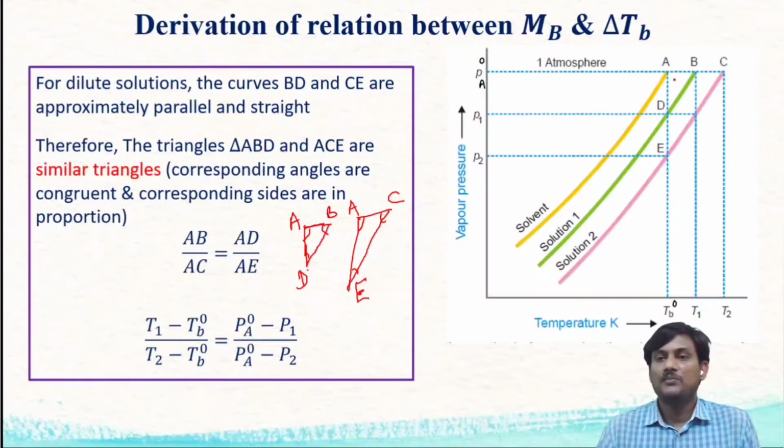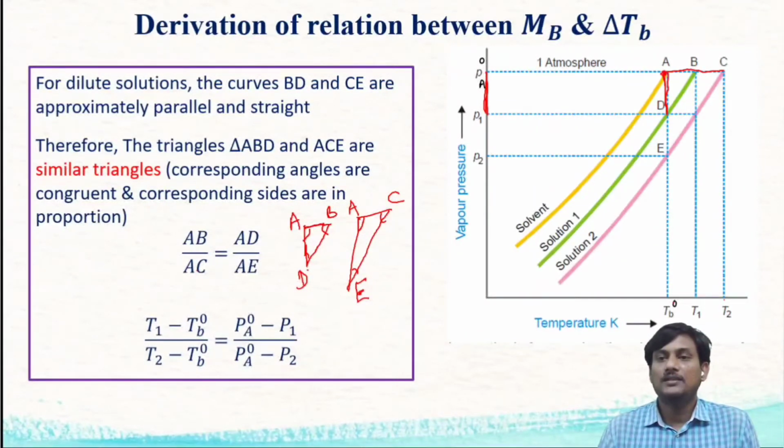Here AB is the boiling point difference between solution 1, that is T1, and pure solvent Tb0. AC is the difference between T2 and Tb0, so in place of AC you can put T2 minus Tb0. AD is the difference between PA0 and P1.